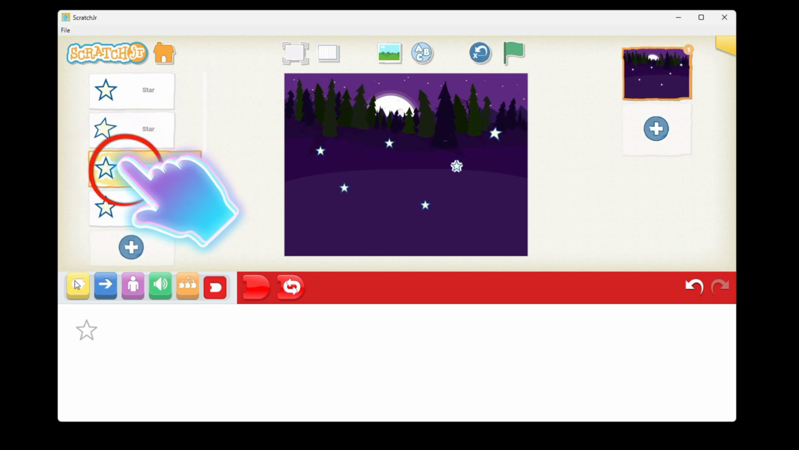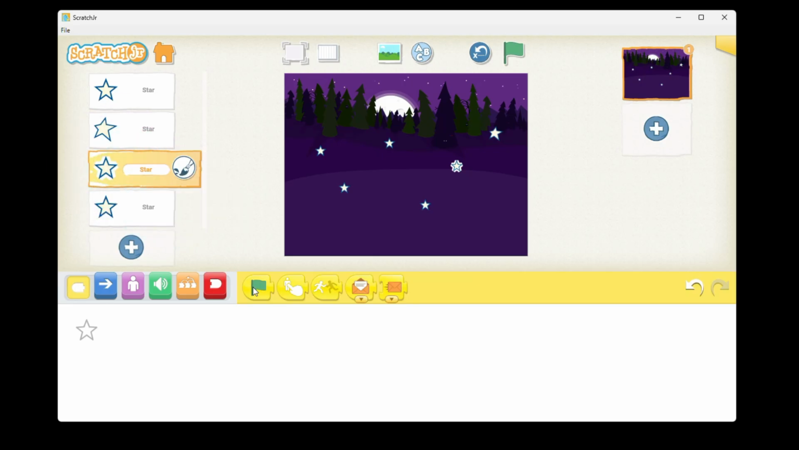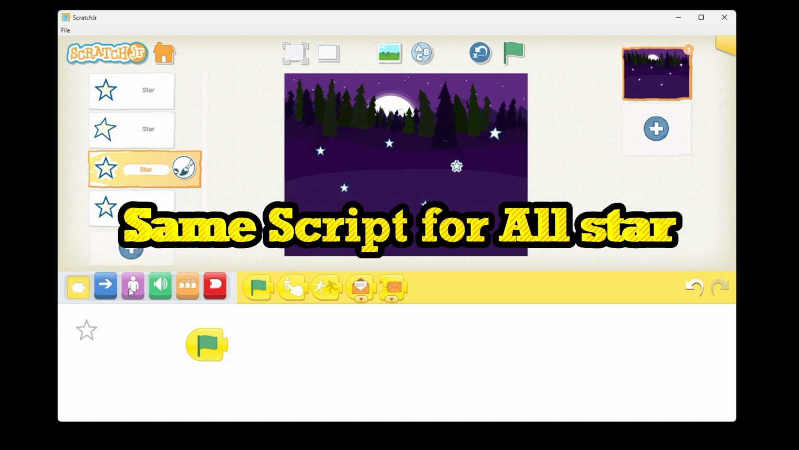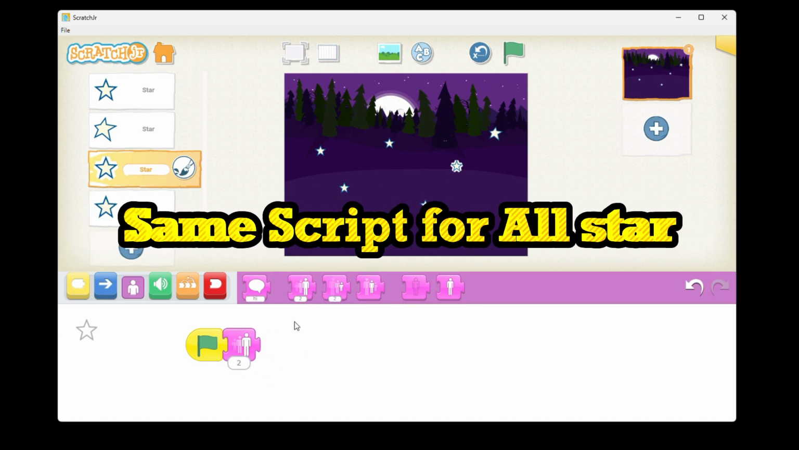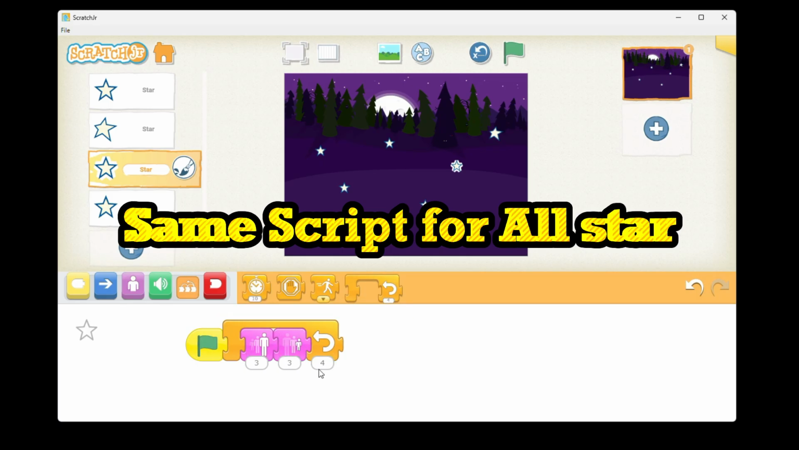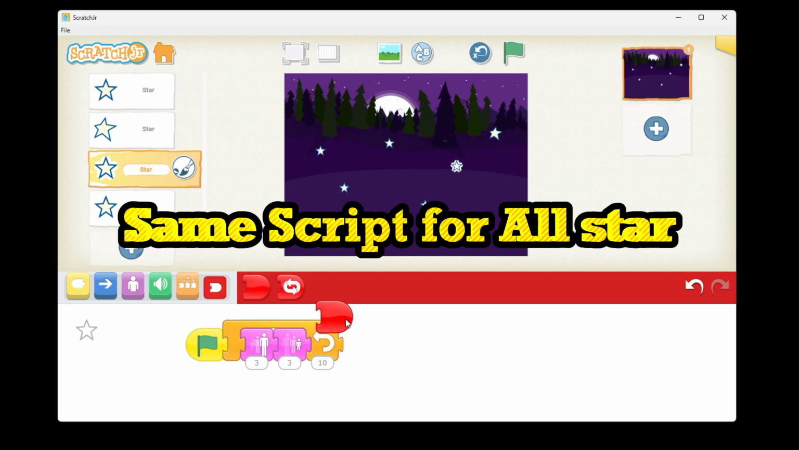Again go to the next star, triggering block, then take a green flag, then go to the look block, grow in size, shrink in size, make it 3 and 3. Then after that go to the control block, take this here, then you have to put 10 here. Then go to the end block category, put the end block here.